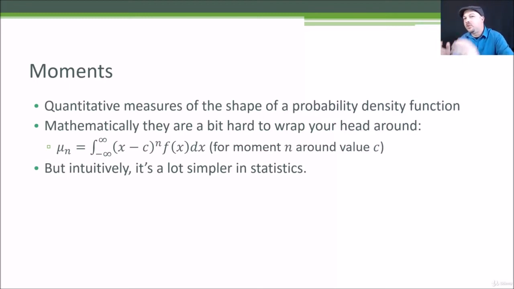Basically, it's ways to measure the shape of a data distribution, of a probability density function, of anything, really. And mathematically, we've got some really fancy math notation here of how they are defined. And if you do know calculus, it's actually not that complicated of a concept. We're taking the difference between each value from some value raised to the nth power, where n is the moment number, and integrating across the entire function from negative infinity to infinity. But intuitively, it's a lot easier than calculus.